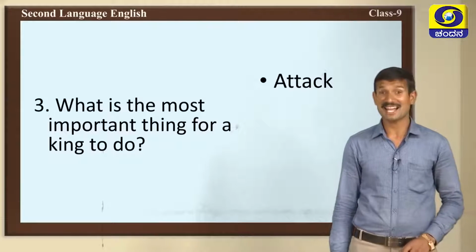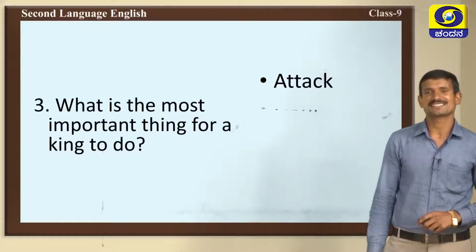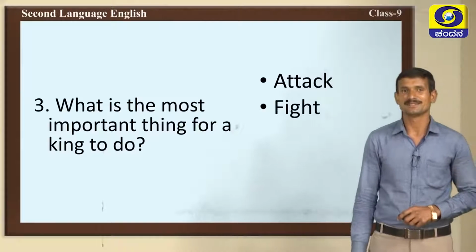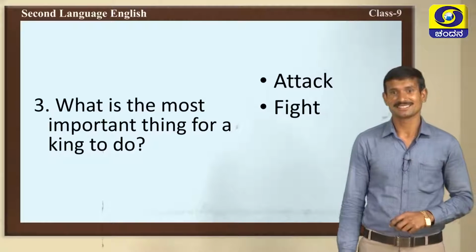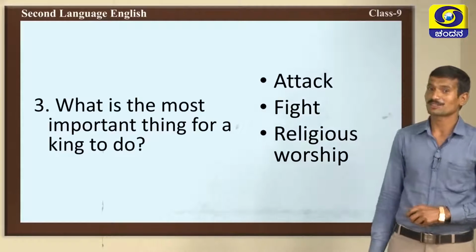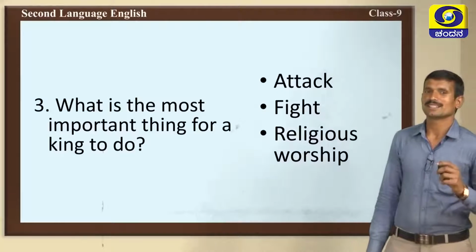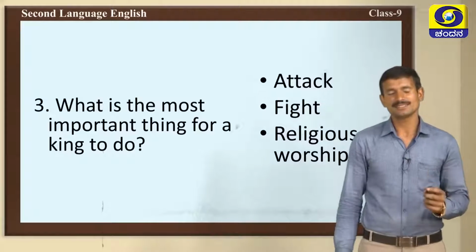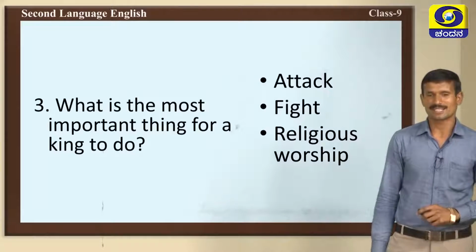Very good. Attack. The king should attack the enemies. That is also important. Then, fight. This is also very important. Next, very good, religious worship. This is also very important. These are the important things. So, the king considers these are all the most important things he should do in his life.